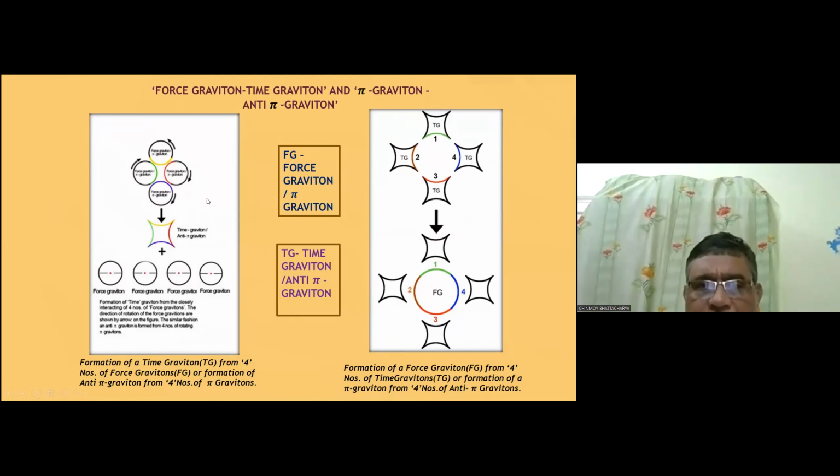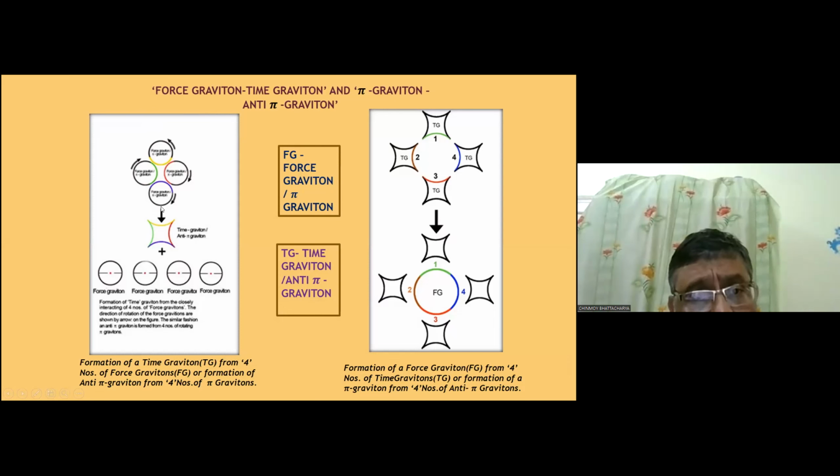Now the very interesting concept of pi graviton and anti-pi graviton. You see the 4 circles, they represent the pi gravitons. They interact with each other, and here this yellow, blue, green, red, and blue position makes this saddle, the time graviton. You can also call it a force graviton.